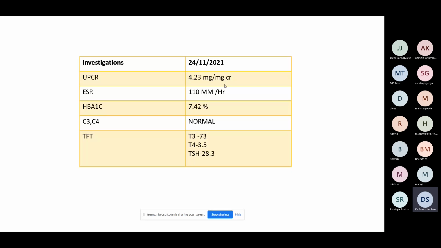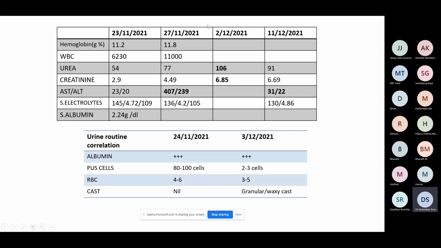So if he had not improved, if his creatinine had further gone on to worsen, or if there were no other factors like urosepsis which was explainable, this patient would have been a candidate for biopsy because of a rapidly progressive renal failure, which is not explainable by diabetic nephropathy alone. But he improved apparently with antibiotic treatment and the treatment of UTI. I think his creatinine came down and he went home without a renal biopsy. So this is done to show the progression and the importance of looking at the previous creatinine values and the EGFR calculation.